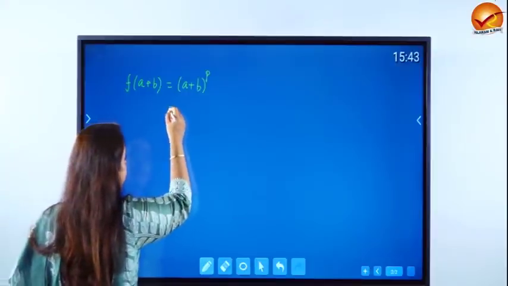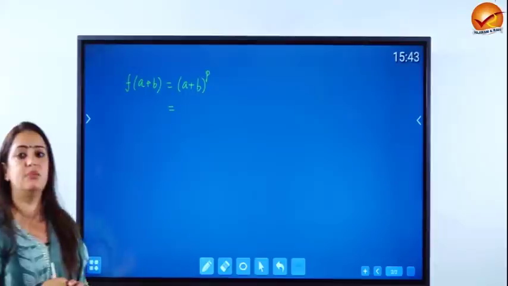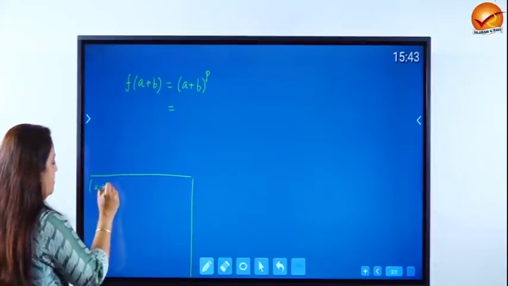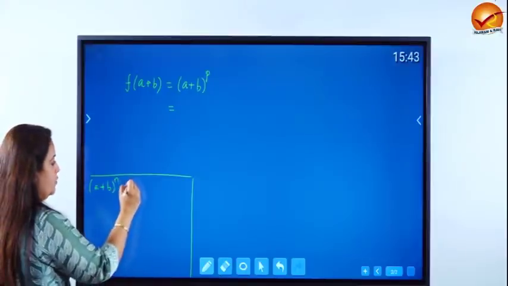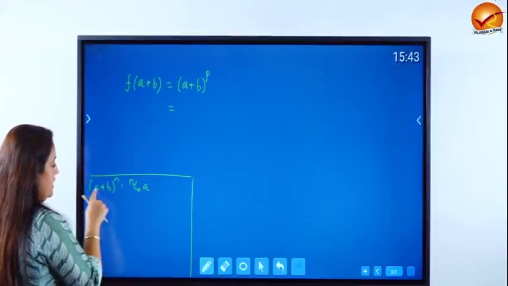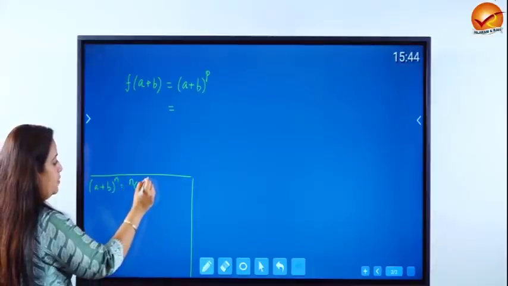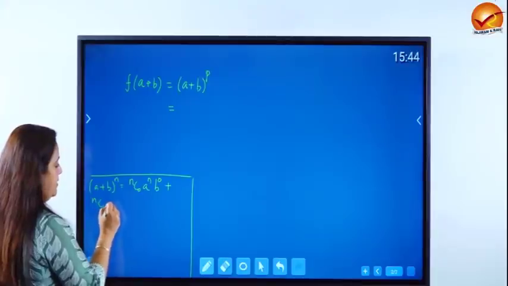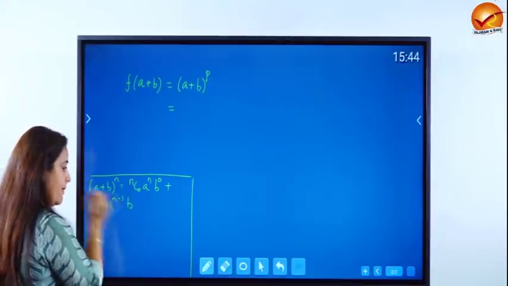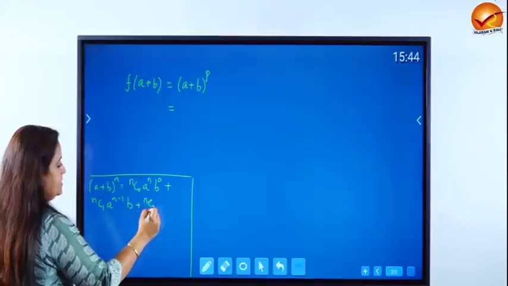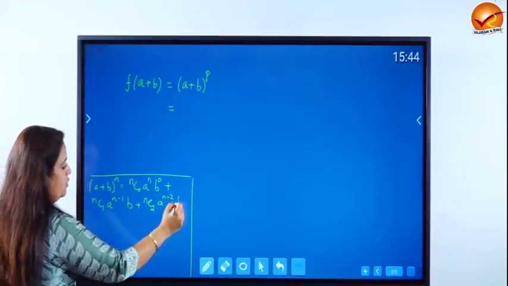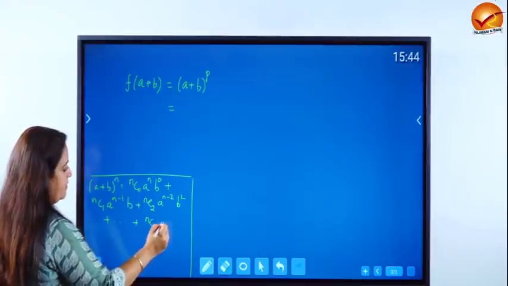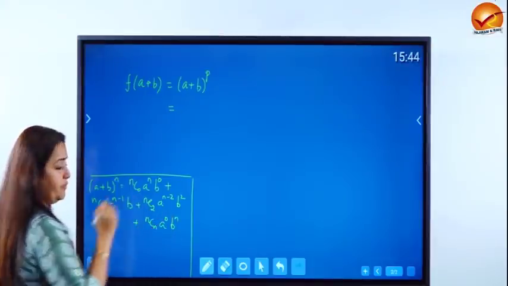Automatically the binomial expansion comes to our mind, because if you ever have to open A plus B to the power of n, we apply binomial expansion. So I hope you can recall binomial expansion. A plus B to the power of n is nC0 A to the power n B to the power 0 plus nC1 A to the power n minus 1 B plus nC2 A to the power n minus 2 B square, and so on till nCn A to the power 0 and B to the power of n.